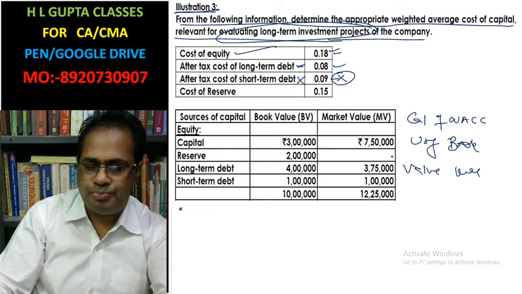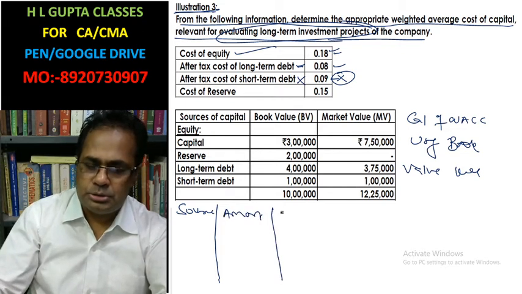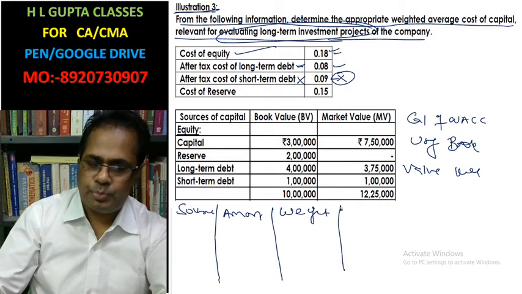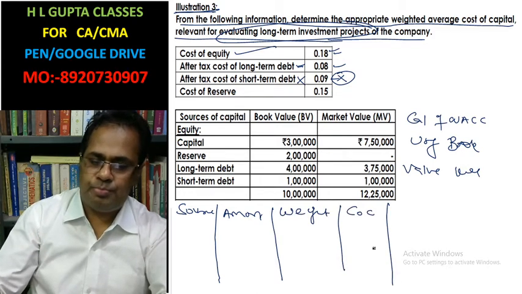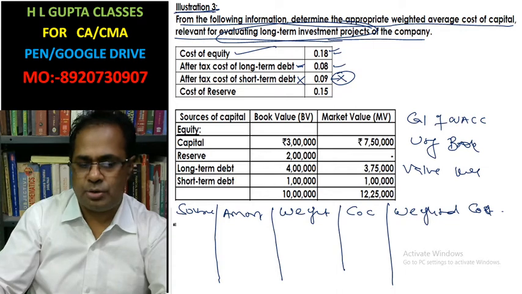This is the source, this is the amount, this is the weight, cost of capital, weighted cost. This is the format of calculating weighted average cost of capital.